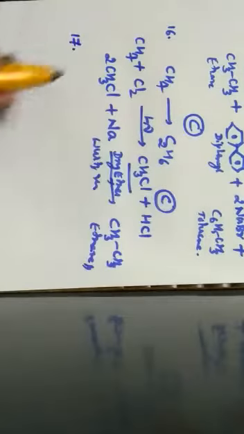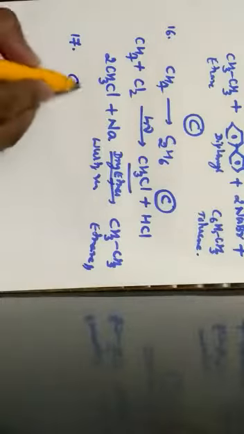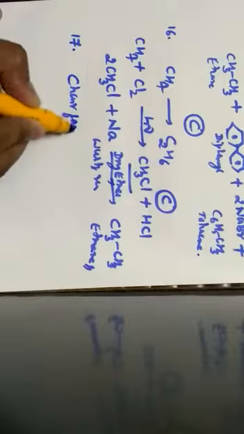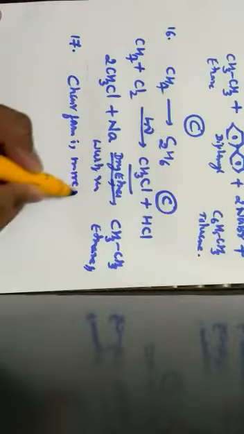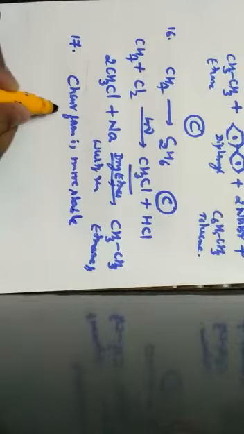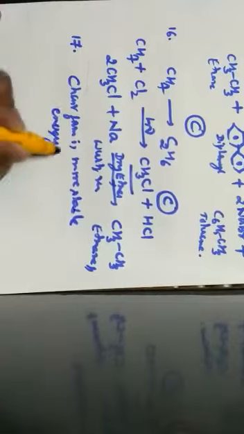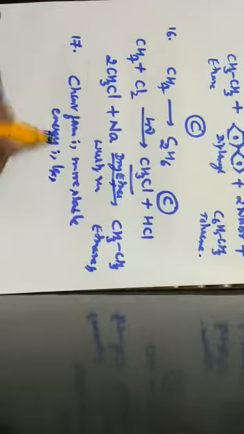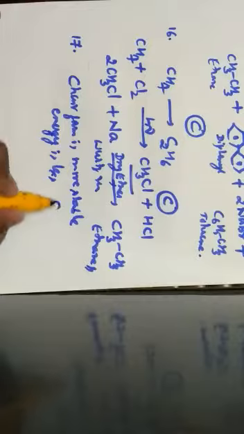Next one, question number 17. Least energetic conformation of cyclohexane is, so least energetic conformation means it should be more stable. The more stable form is the chair form. If it is more stable, the energy is less. Hence the correct answer is given by option A, that is chair conformation.